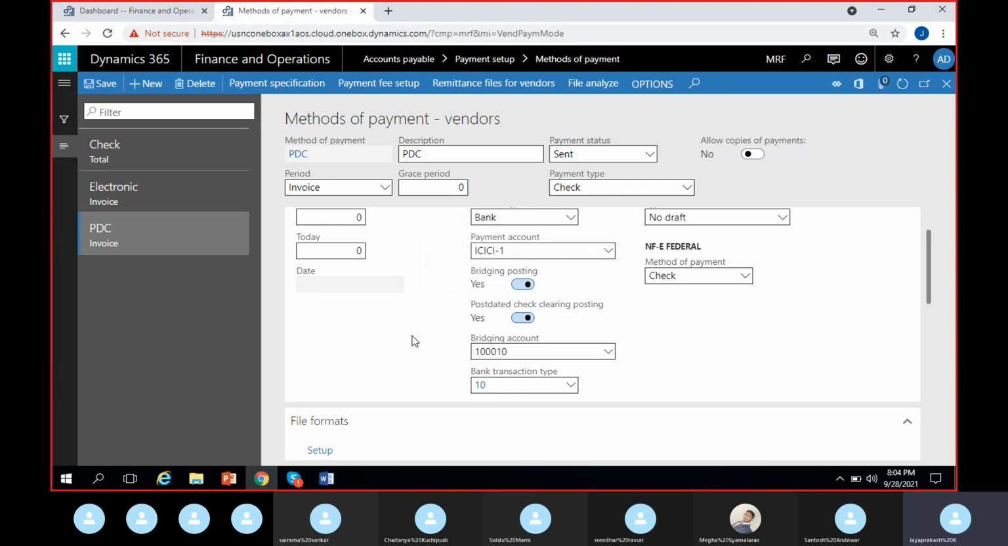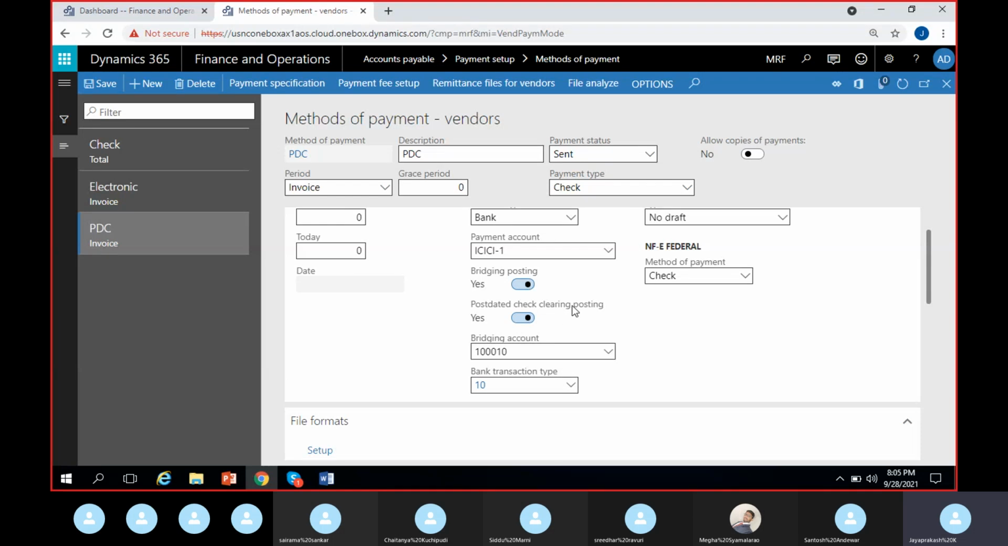So we have this automatic clearing right from the accounts payable module, where we can select the post-dated check and, upon the maturity date, once we click on clear, it automatically posts a journal in the general ledger. We have seen that already. So if that has to work, you have to enable this parameter, post-dated check clearing posting. It should actually be mandatory. If you are using post-dated checks, both of them should be mandatory. You should definitely use the bridging account as well.